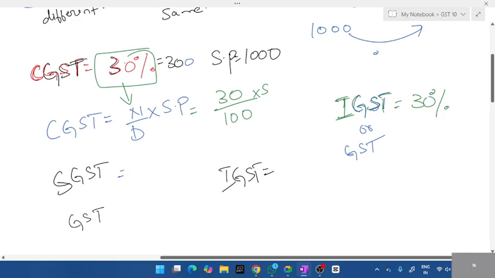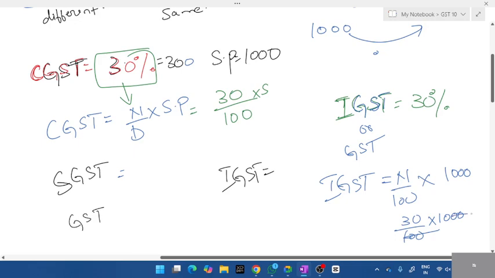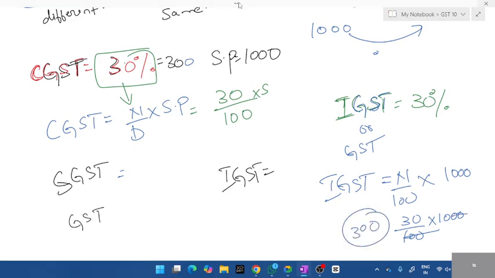Both are the same. How do you calculate this IGST? IGST amount is equal to numerator by denominator into selling price. Let us take a selling price of 1000. Numerator is 30 divided by 100 into 1000. So IGST is 300. Like this you have to calculate.